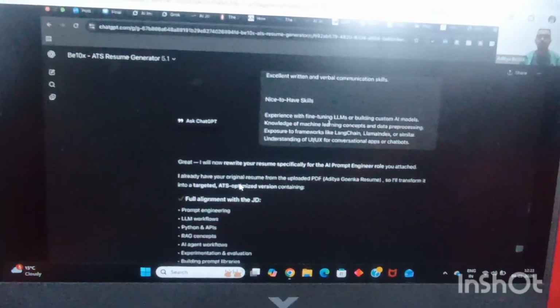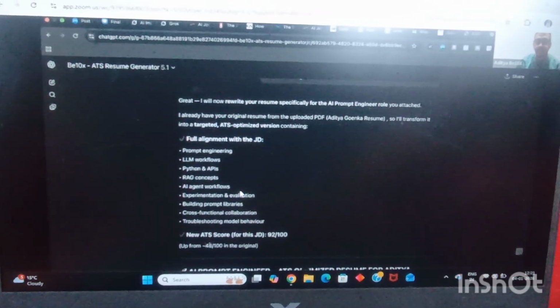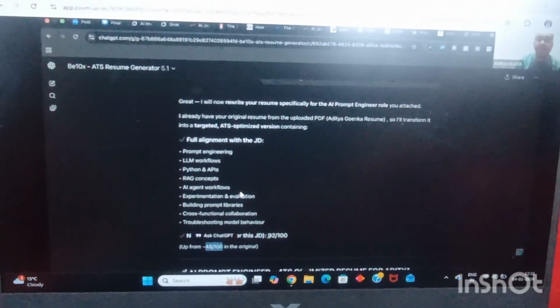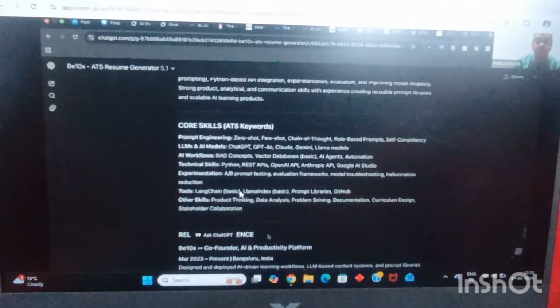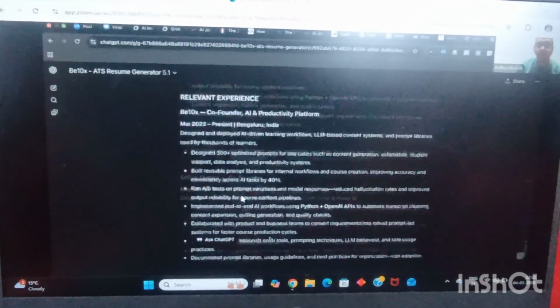Now, if I wanted to do it for this particular role of a prompt engineer, you can see over here, it has modified my resume accordingly as well. Again, from 48 out of 100, that was my original ATS score, it has modified it to that of 92 out of 100. And this is my optimized resume according to this particular role of a prompt engineer.